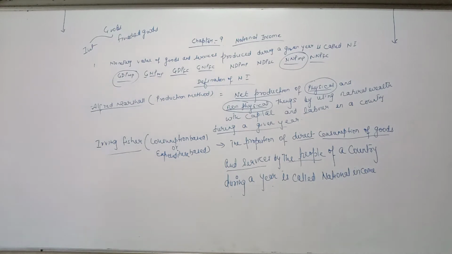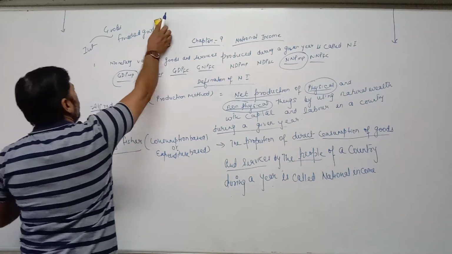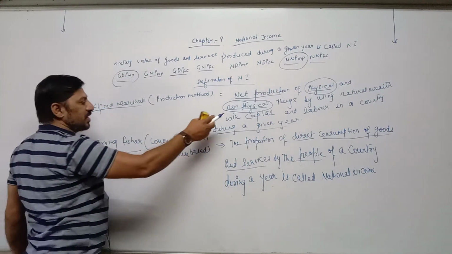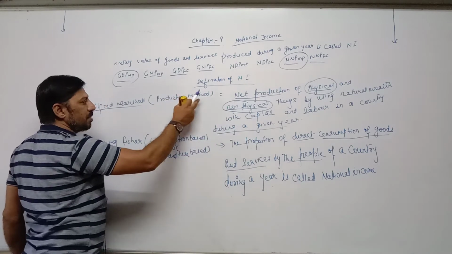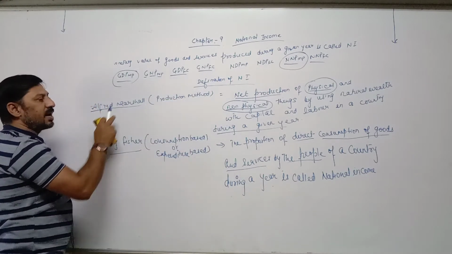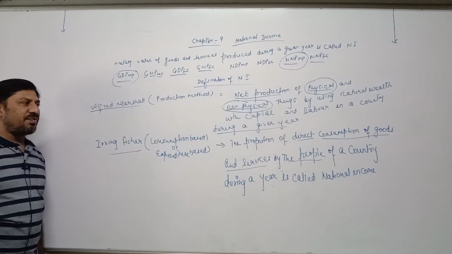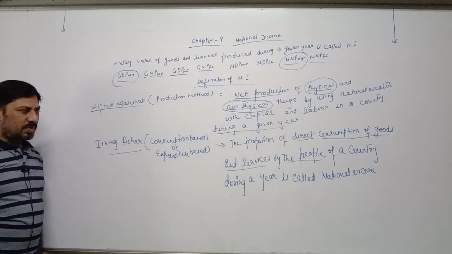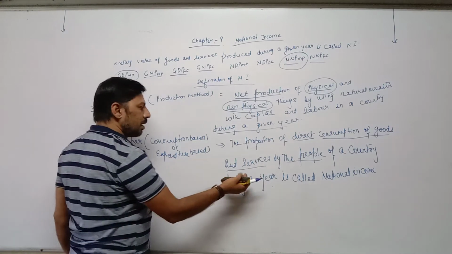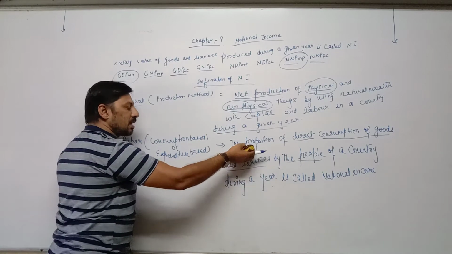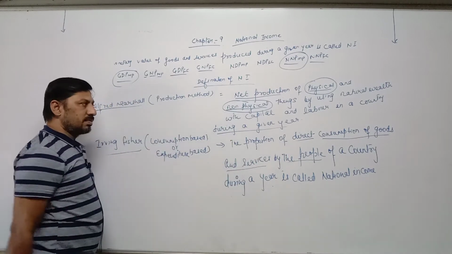Now income method is left. Third one is, once again, the definition of national income on the basis of production method is given by Alfred Marshall. This is for 1 mark question or MCQ. Or give definition of national income according to Alfred Marshall. Give definition of national income given by Irving Fisher, or give definition of national income on the basis of consumption method.